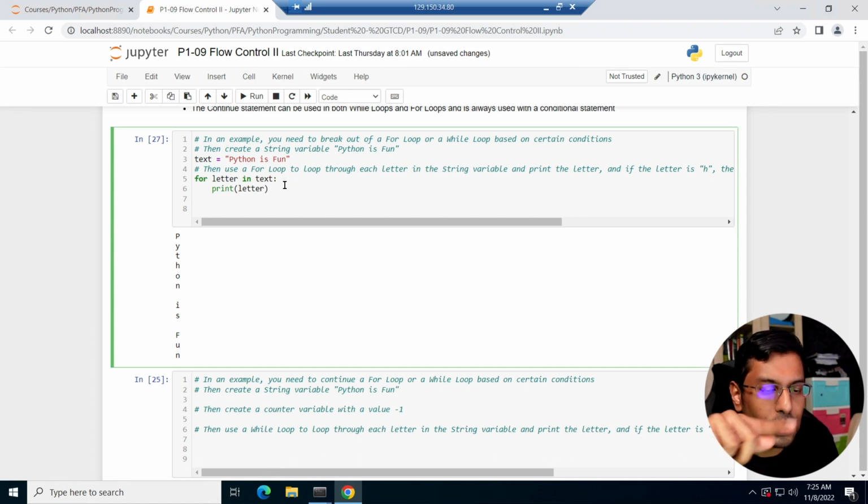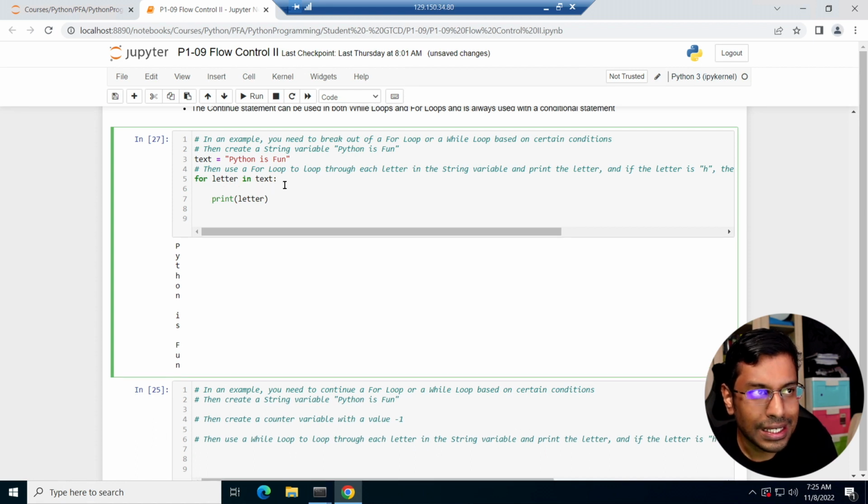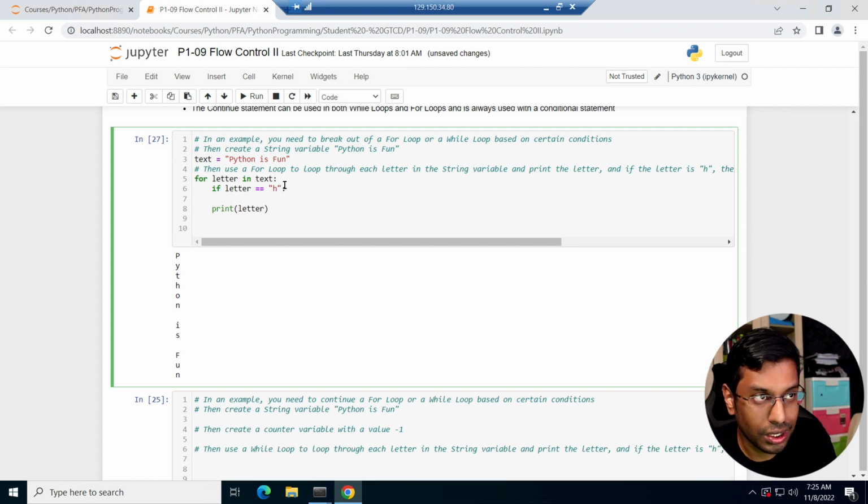Every time it goes into the letter, the text prints out Python space I S space FUN. Fun, simple, right? But what I want to do is check if the letter happens to be equal to H. Okay, if it equals H, I want it to break, right? I want it to break. If it equals H, I want it to break, and at the end, I want you to print.